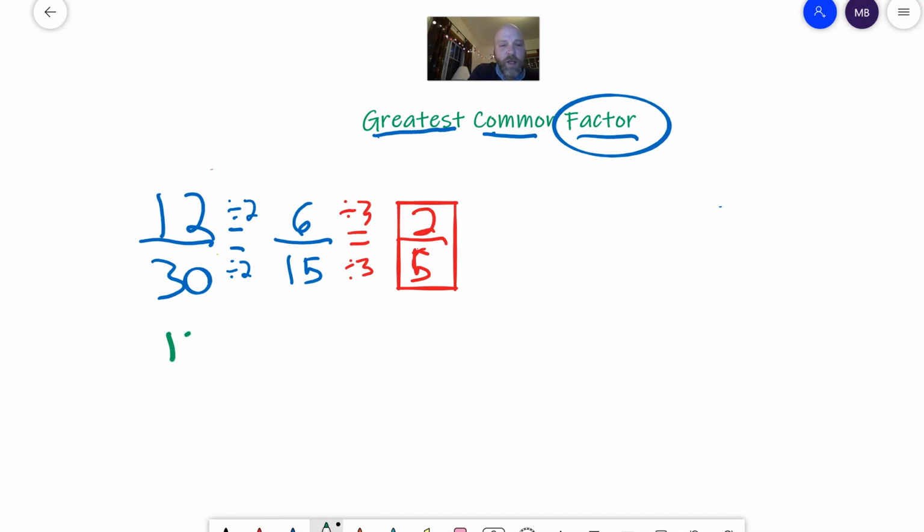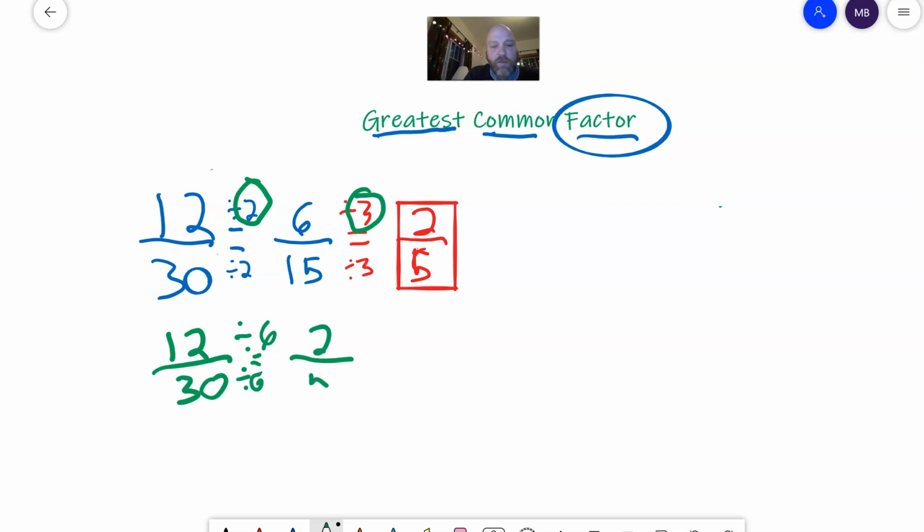But there's another way that's more efficient. Greatest common factor is about efficiency. I don't know if I was writing our math book whether I would have put it in there, other than to say, look, I don't care how you get 12/30 equals 2/5, but you've got to get there. So they're saying there's an easier way, and we can see that easier way right here. 2 times 3 is 6, so 6 goes into both of these numbers. 12 divided by 6 is 2, and 30 divided by 6 is 5. So these are the same. Does that make sense?